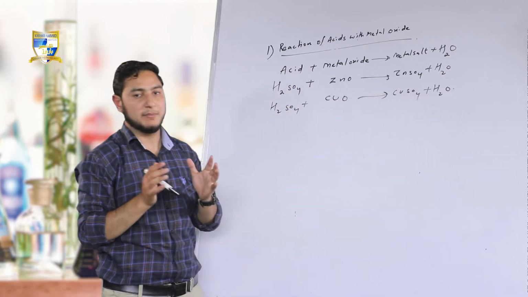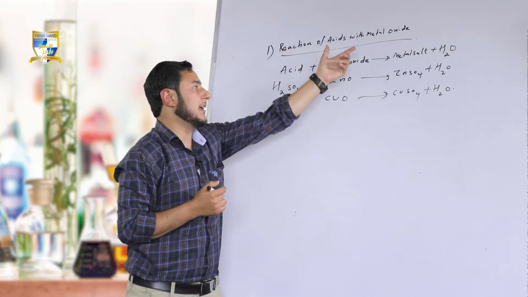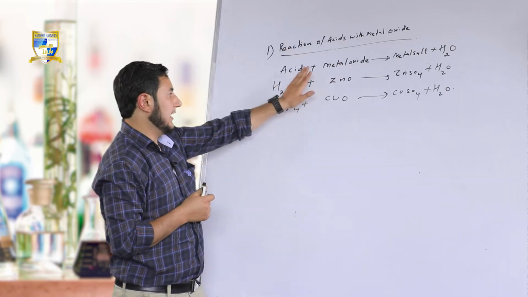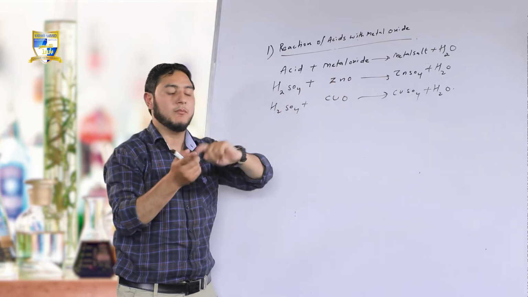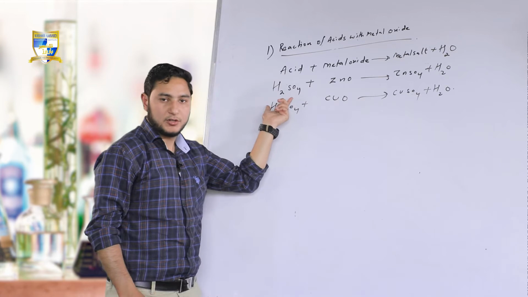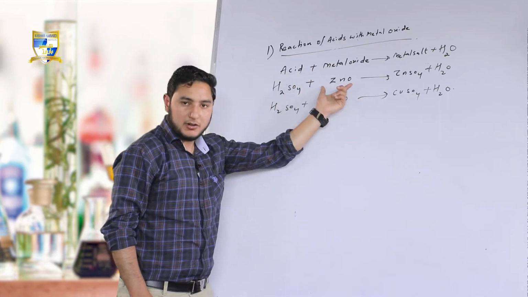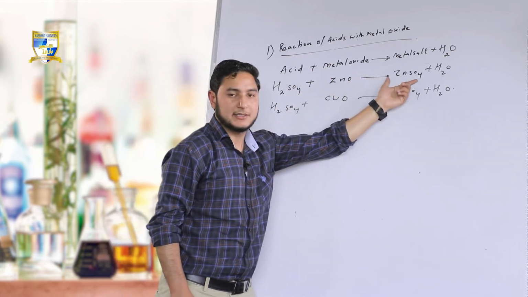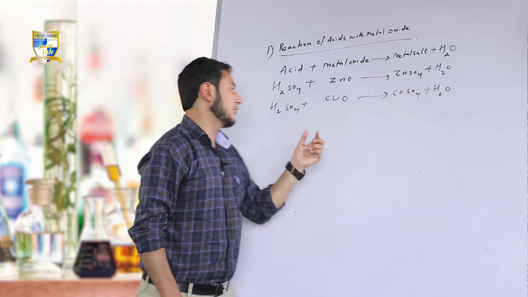So, what happens when acids react with metal oxides? When acids react with metal oxides, they form metal salt along with water. Acid H2SO4, metal oxide zinc oxide, formation of metal salt, that is zinc sulfate, and water H2O.